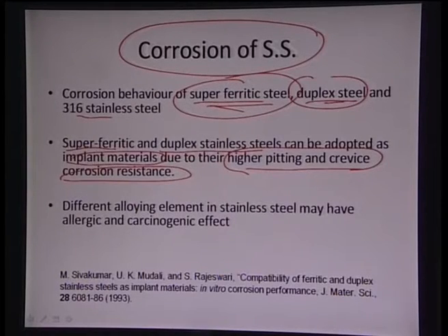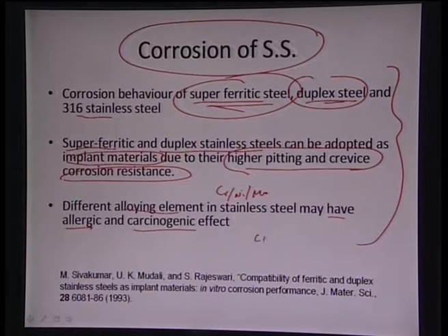And again, once we are alloying the stainless steel with certain alloying additions, chromium, nickel, moly and all that, it can also lead to certain allergic and carcinogenic effects. So, this part also we have to keep in check, that we are protecting the particular material and it is not really corrosion prone, and it may not lead to certain ion release into the body.